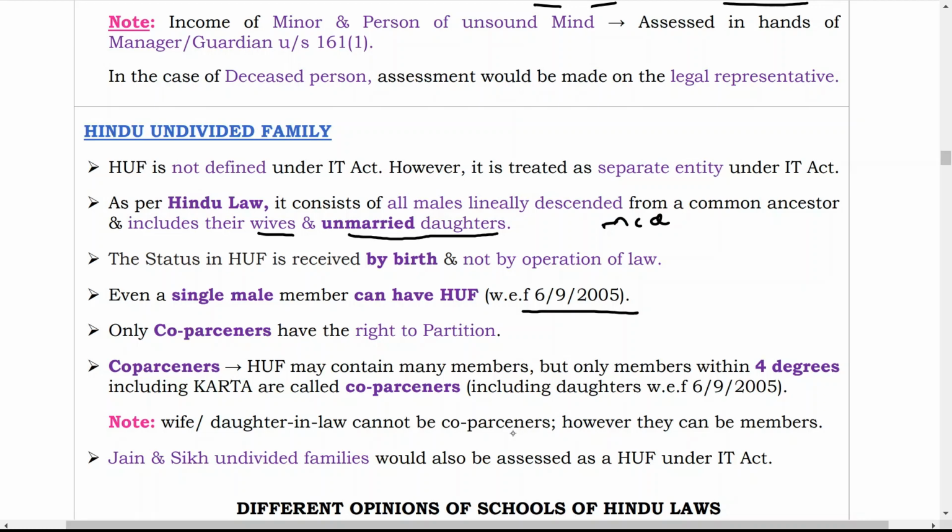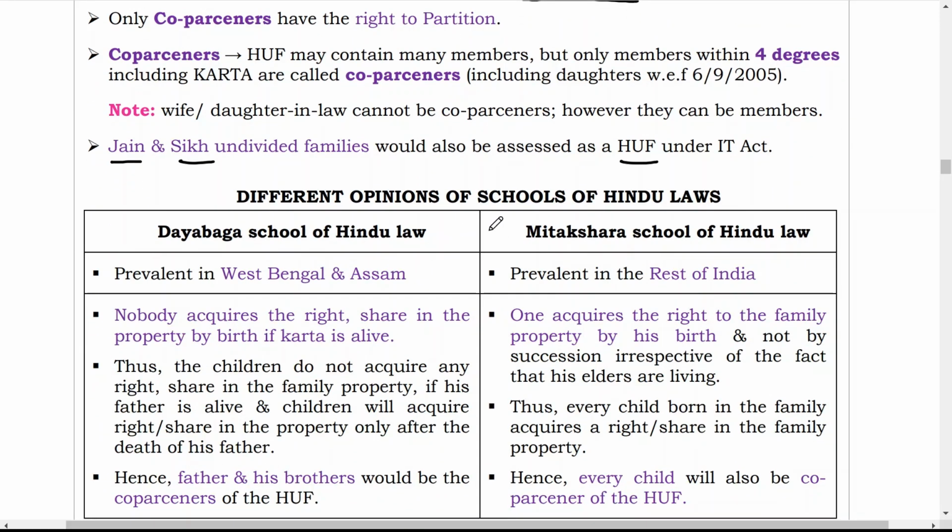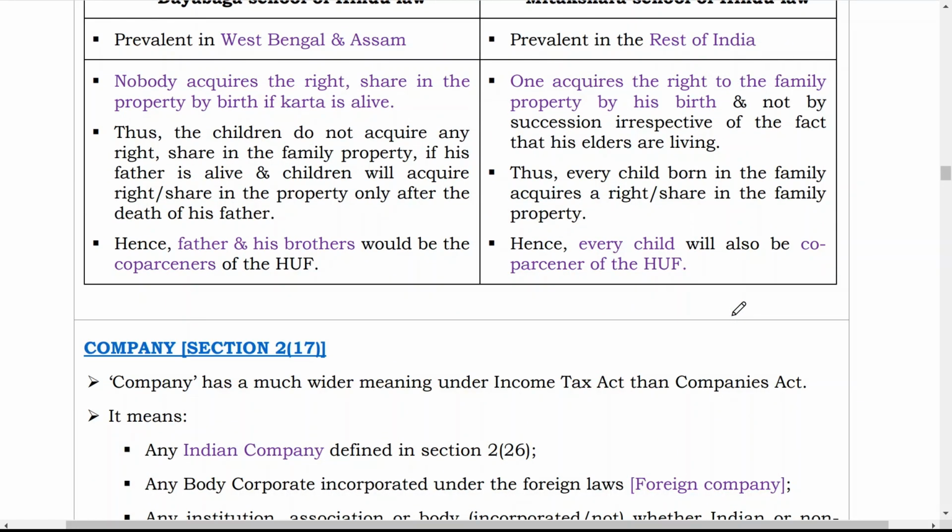Now, Jain and Sikh undivided families would also be assessed as an HUF under the IT Act. So not only Hindu but Jain and Sikh undivided families would also be considered as HUF. That means Hindu undivided family status is available to Hindus, Jains, and Sikhs, but it is not available to, I think, a Muslim family. So only these are considered as Hindu undivided family. Now, the different schools of Hindu undivided family are the Dayabhaga School of Hindu Law and the Mitakshara School of Hindu Law. It is only for your knowledge.